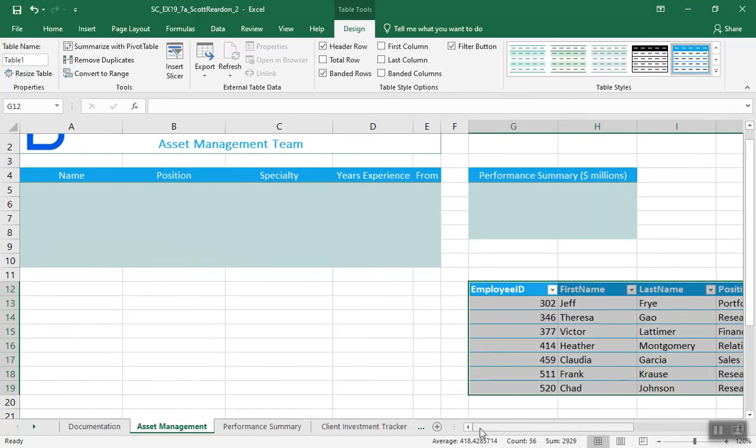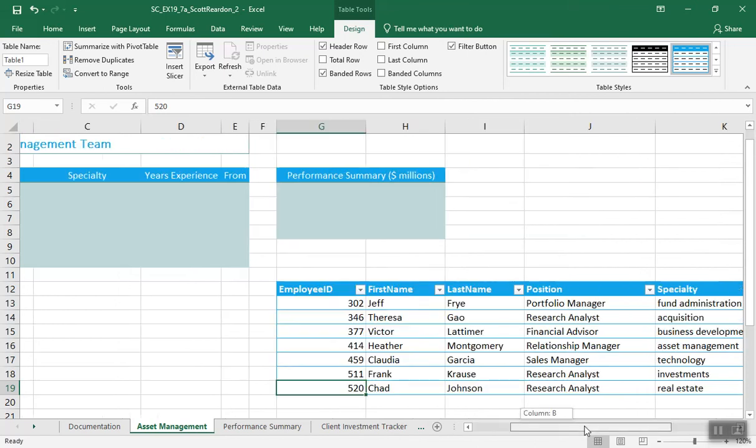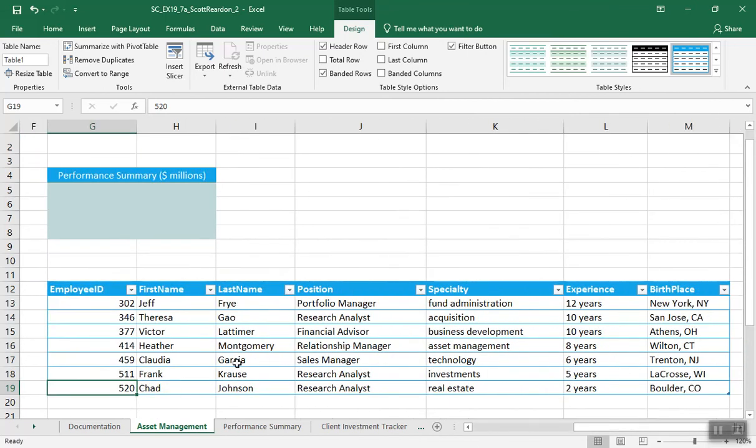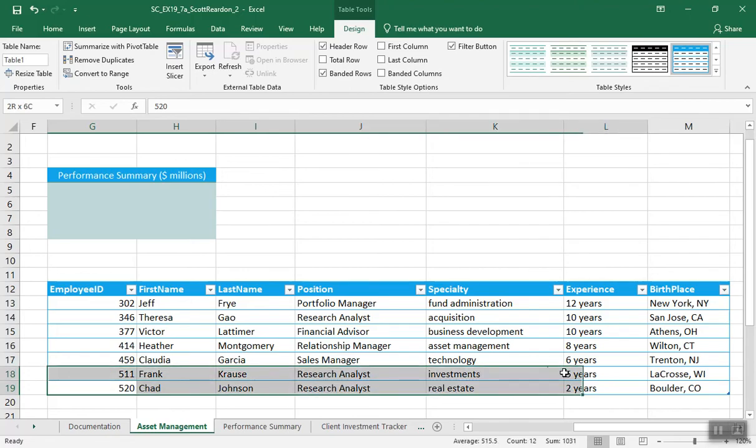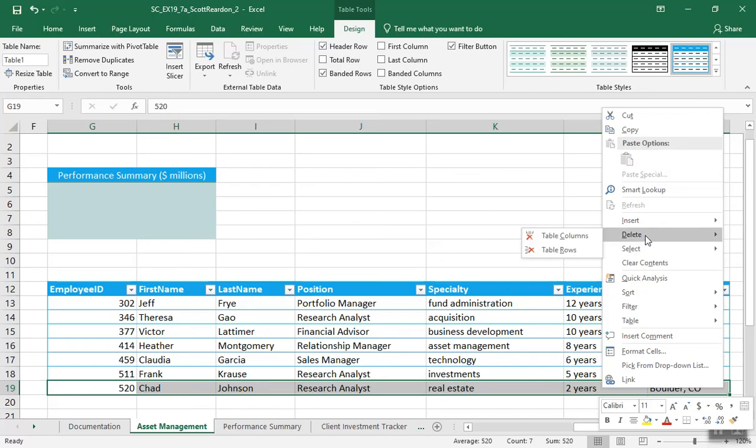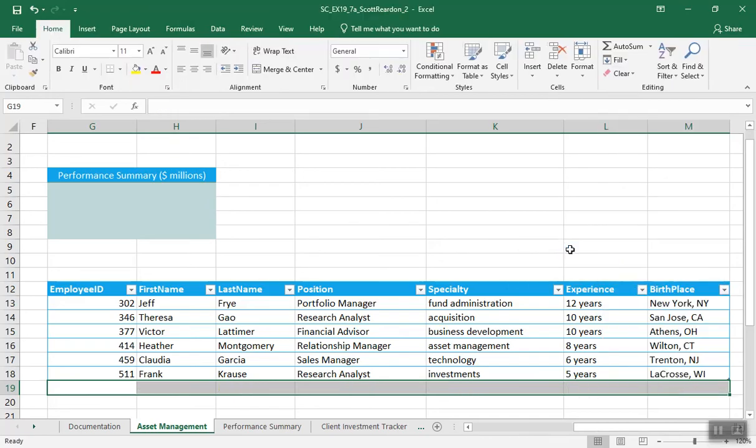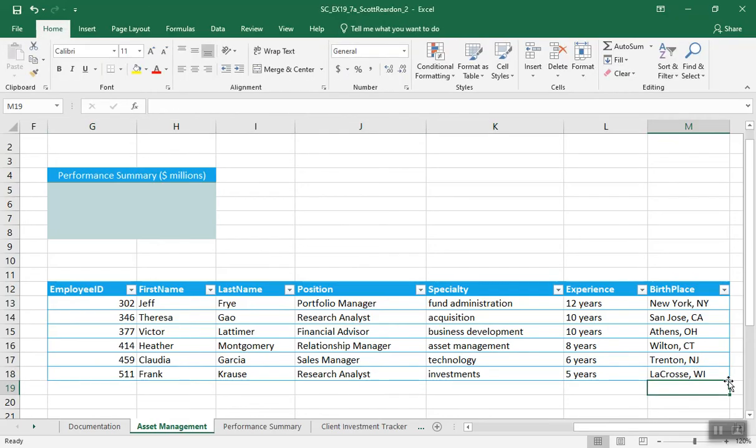In the imported table, change some data to reflect updates in the company. Delete the row for employee 520 so that Chad Johnson is no longer with Ballantine Investments. Oh, we're going to get rid of Chad. All right. So I'm just going to go down here and select Chad, right click and delete table row. And that little caret, which signifies the bottom of our table, see how it moved up? That bottom right hand corner of our table. I just got rid of him in the last row.